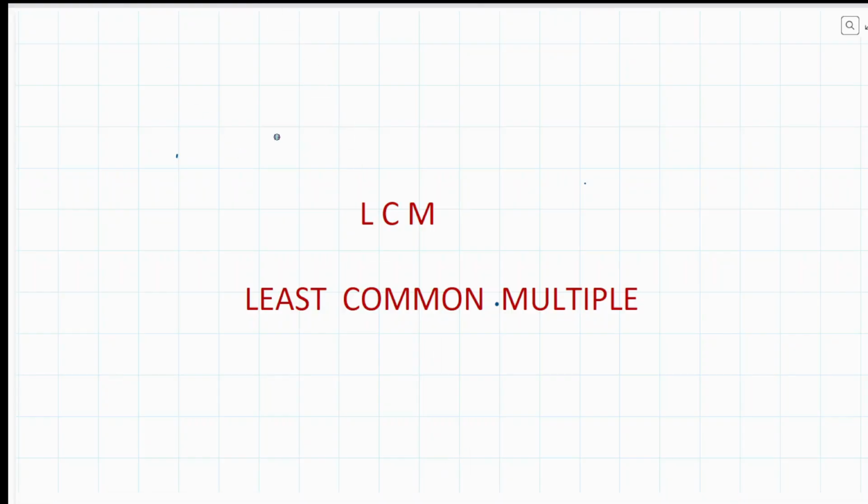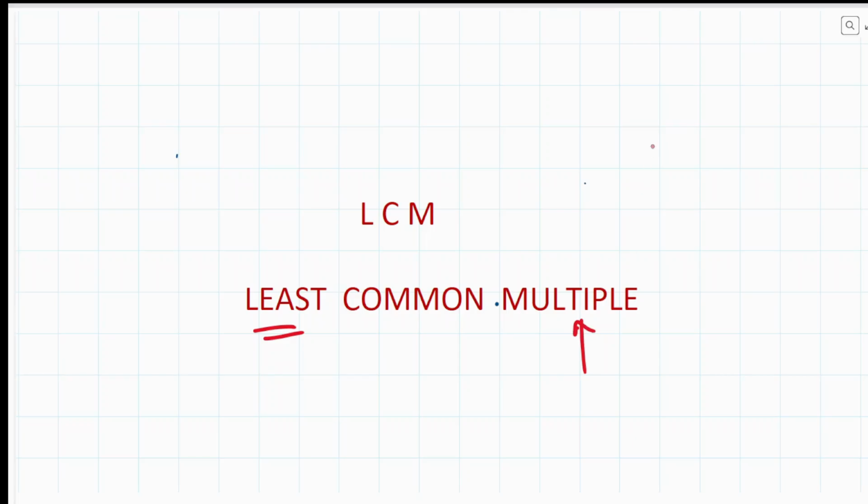LCM is widely used. We all know how to find the LCM of two or three numbers. That is the common multiple. But why it is the least one, that we are going to talk about. And what are the multiples of a number? That we are also going to talk about, and how it is used by scientists to find the next orbital cycle.